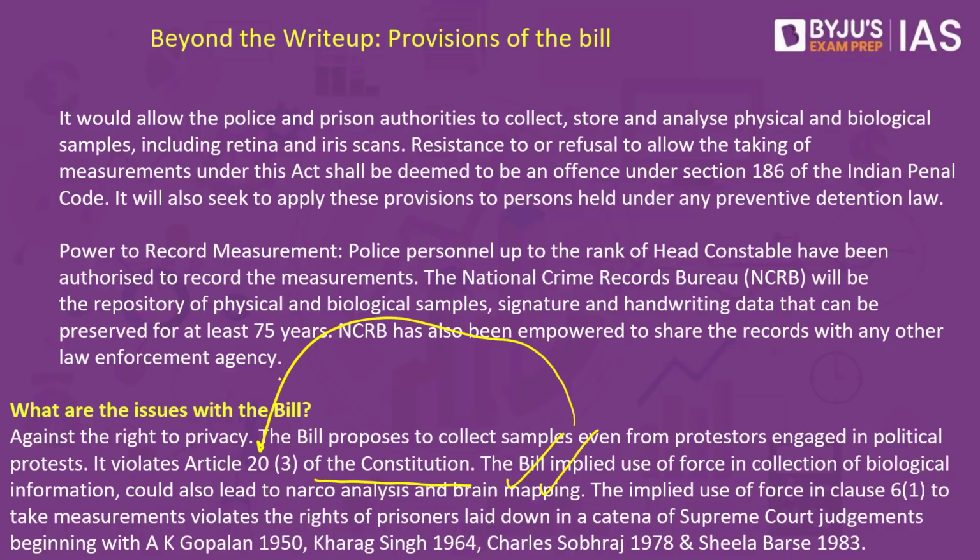Many people suggest that this law will not stand the test of court and that the Supreme Court should strike it down, because there seems to be a violation of past Supreme Court judgments, including the A.K. Gopalan case, the Kharak Singh case, the Charles Sobhraj case and the Sheela Barse case, in which the Supreme Court had said that a person who is convicted of a crime or is arrested does not surrender his or her fundamental rights, and their rights still remain intact.